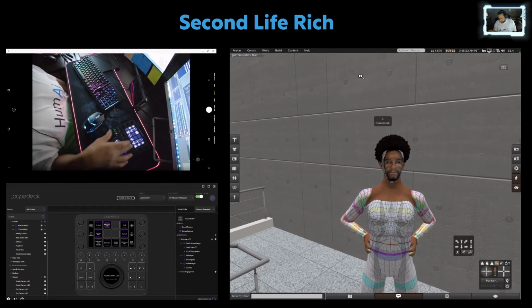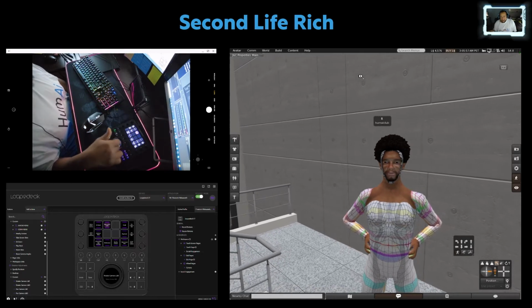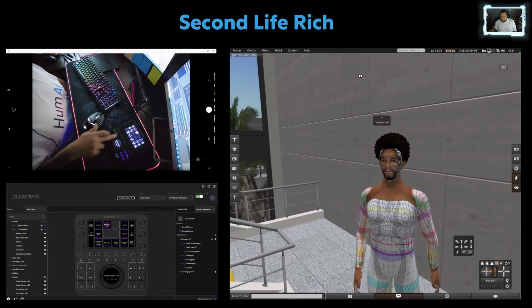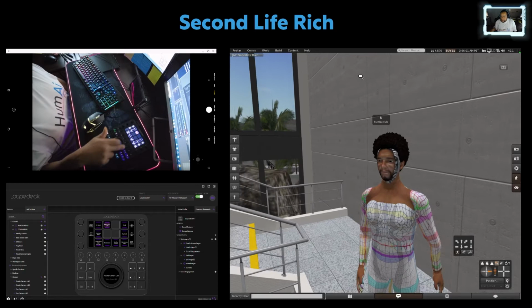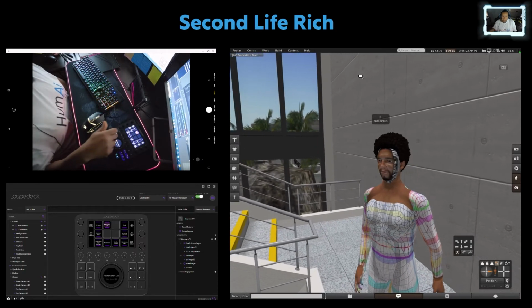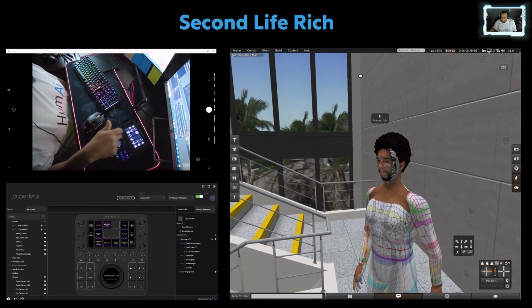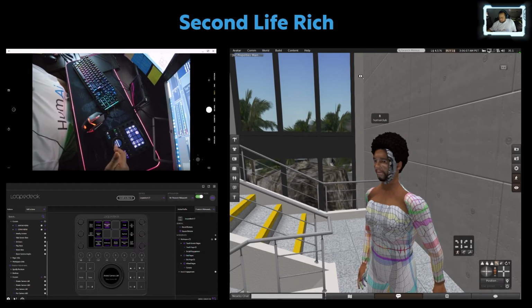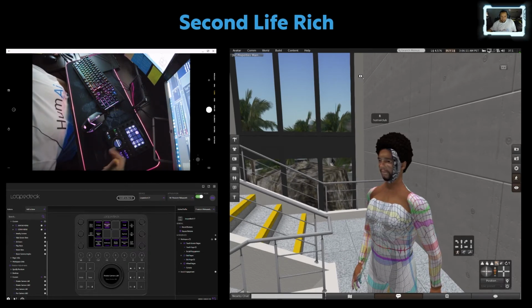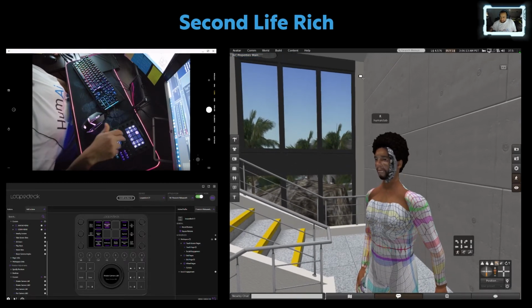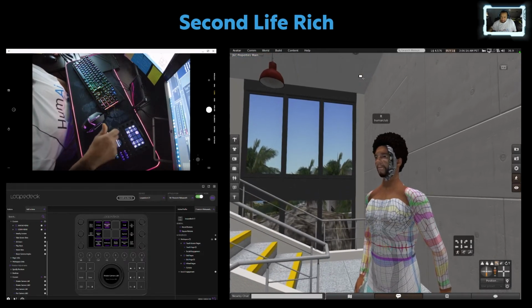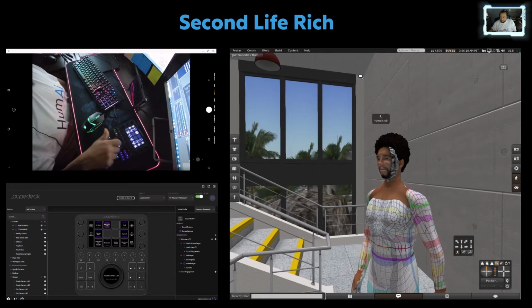Another thing that I've got on here is my pan. So if I rotate this wheel right here, you see the camera rotating. If I swipe up, now it's going to tilt up and down. When I roll it to tilt up.